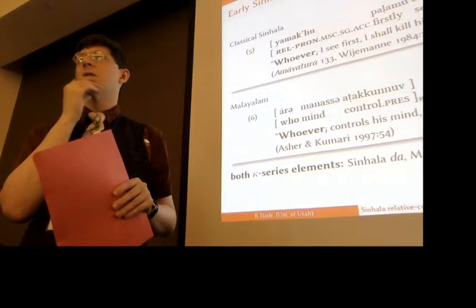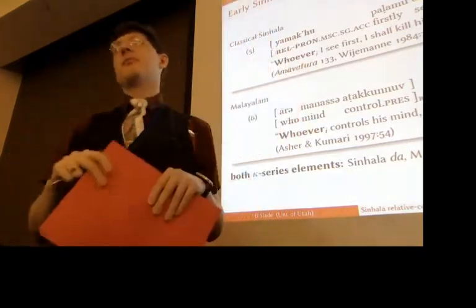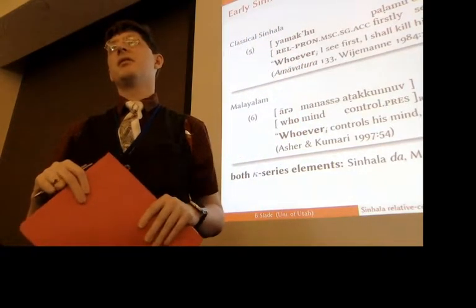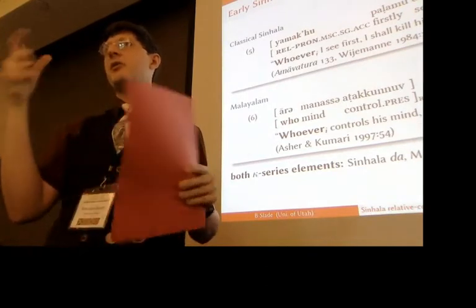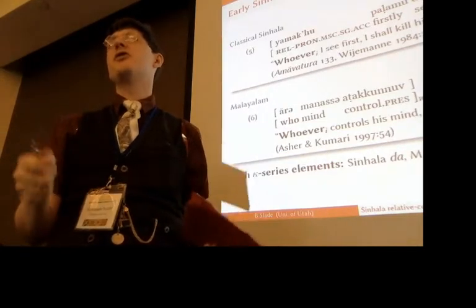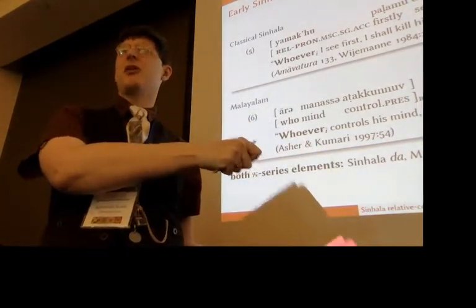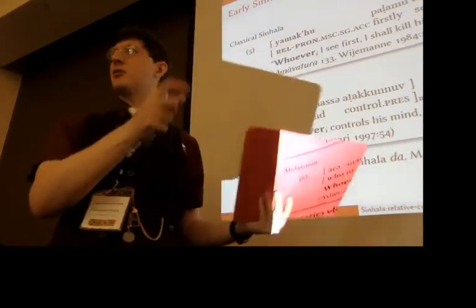Whoever I see first cannot mean everyone whom I see first, because I cannot see more than one person. I want to understand how the anti-singleton... You can't get that free choice reading out of it. But yeah, I'm assuming it's still going to be anti-singleton in the sense that you couldn't say that if you know who you're going to see first, right? Or maybe you don't care who you see first or whatever. That's when you could use that.